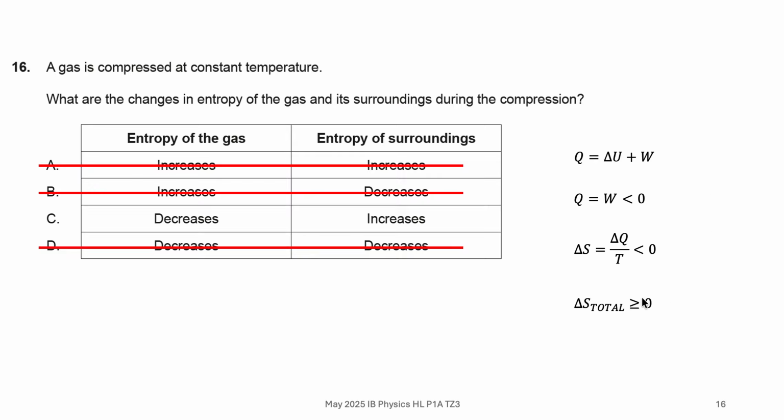So really all the work here is done in deciding whether the entropy of the gas is increasing or decreasing. It takes quite a lot of thinking there. We have to use two equations and apply our constant temperature to that.